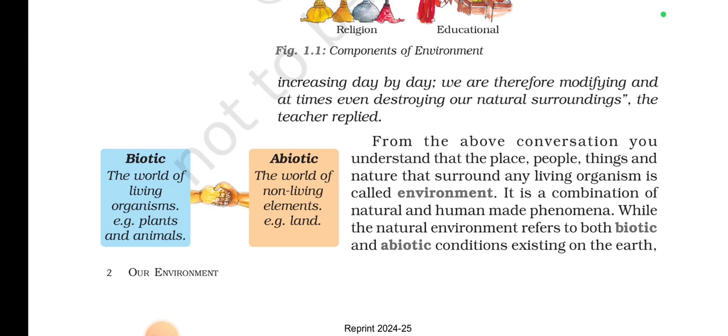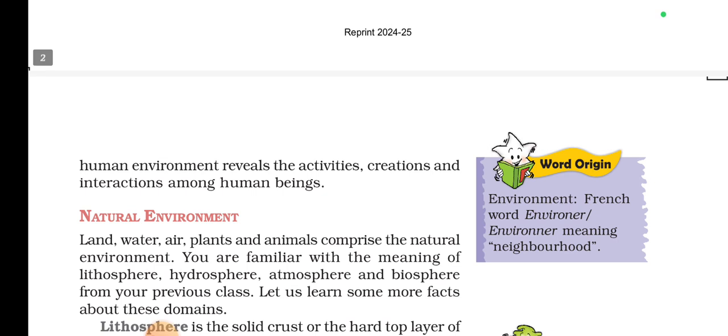Okay, so from the above conversation you understand that the place, people, things, and nature that surround any living organism is called environment. It is a combination of natural and human-made phenomena, while the natural environment refers to both biotic and abiotic conditions existing on the earth. And the human environment reveals the activities, creations, and interactions among human beings.